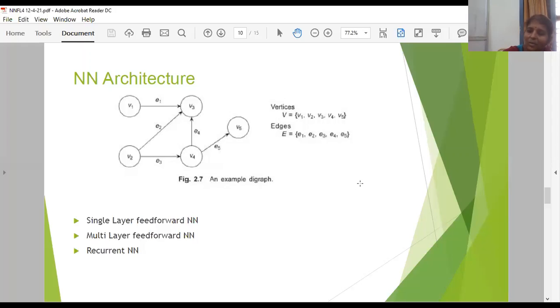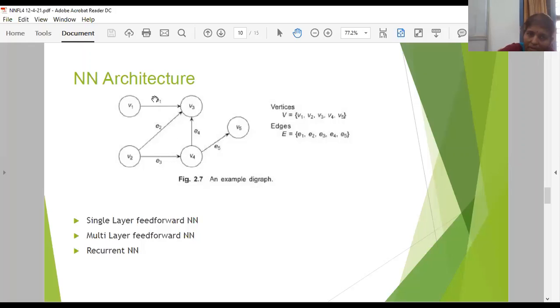What is meant by a digraph? If you are asked to mention what is meant by a digraph, you need to give this example and mention that vertices represent neurons and edges represent the synaptic links, which are labeled as weights.